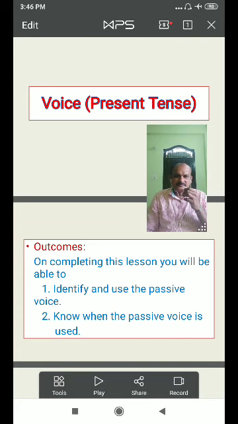Today we are going to learn how present tense sentences are converted from active voice to passive voice. All the present tense active voice sentences convert into passive voice. In the same way, all the passive voice present tense sentences convert into active voice. Okay, this is our topic today.